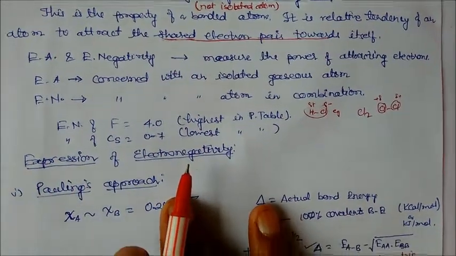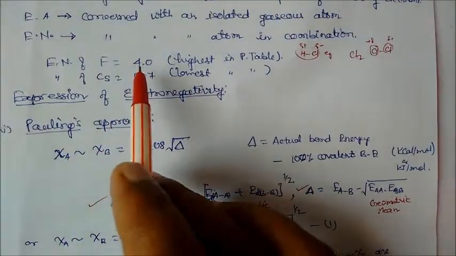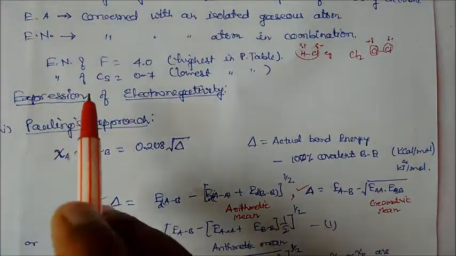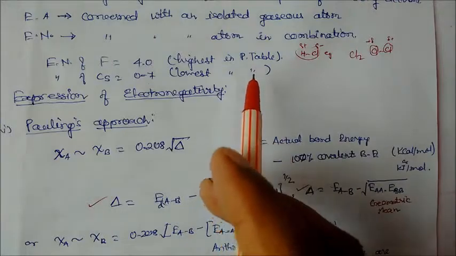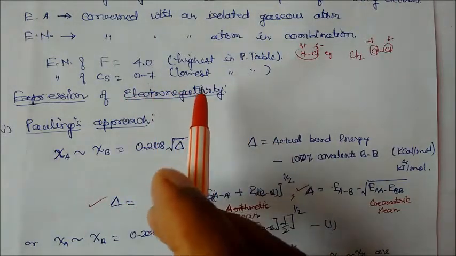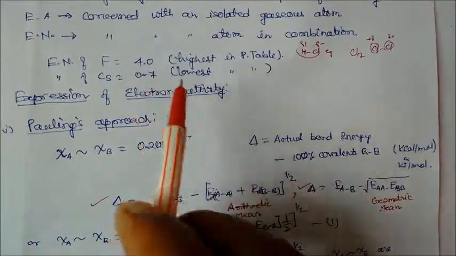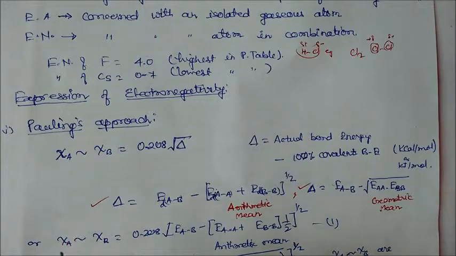In the periodic table, the electronegativity of fluorine is highest. The value has been assigned as 4 in the periodic table. The electronegativity of cesium is 0.7. It is lowest in the periodic table. If you have seen the periodic table, we have discussed it previously also. From that you can see this is the highest, this is the lowest. You can see the graph. We will study more properties in the coming topics.